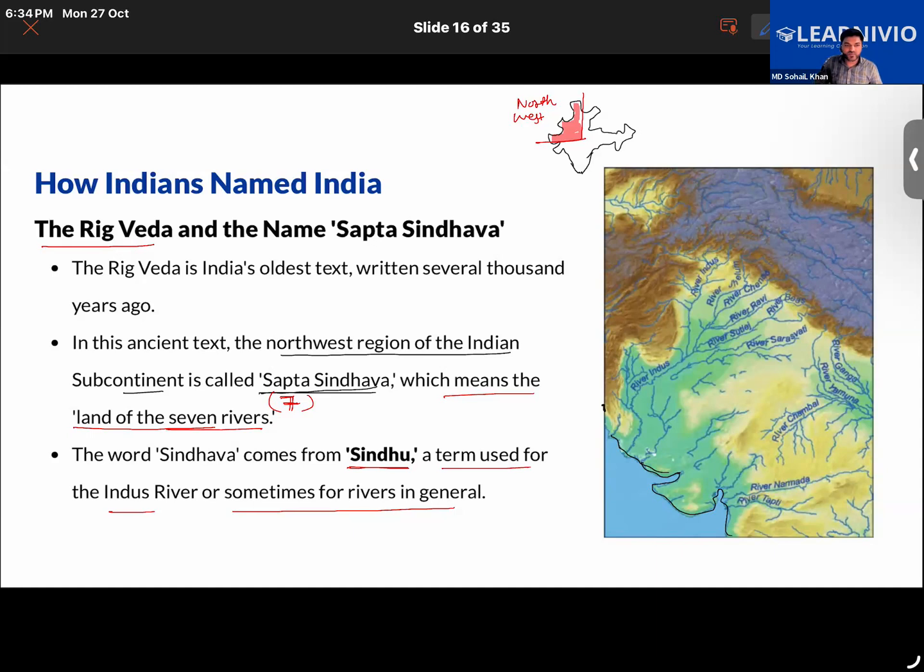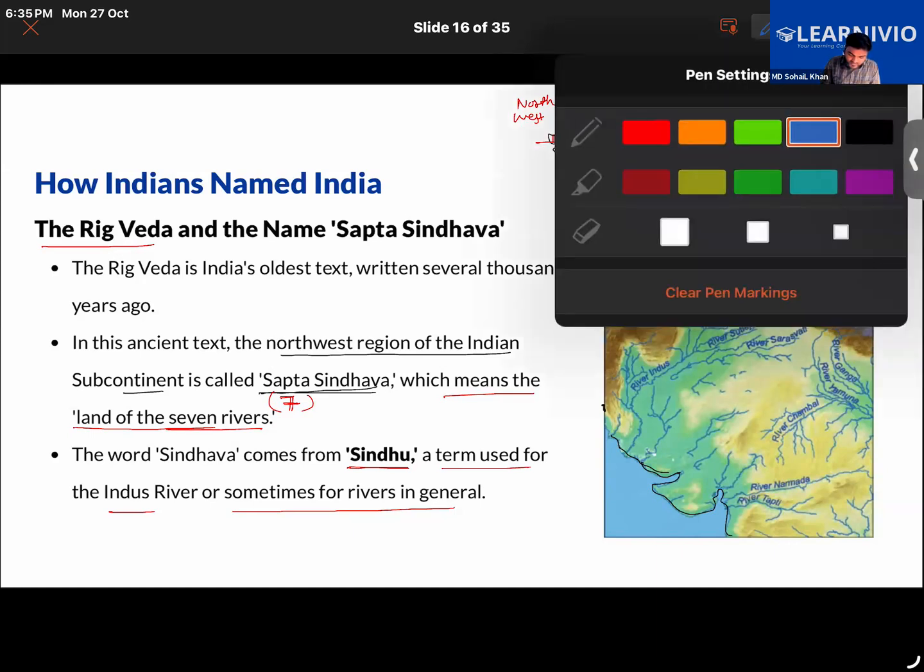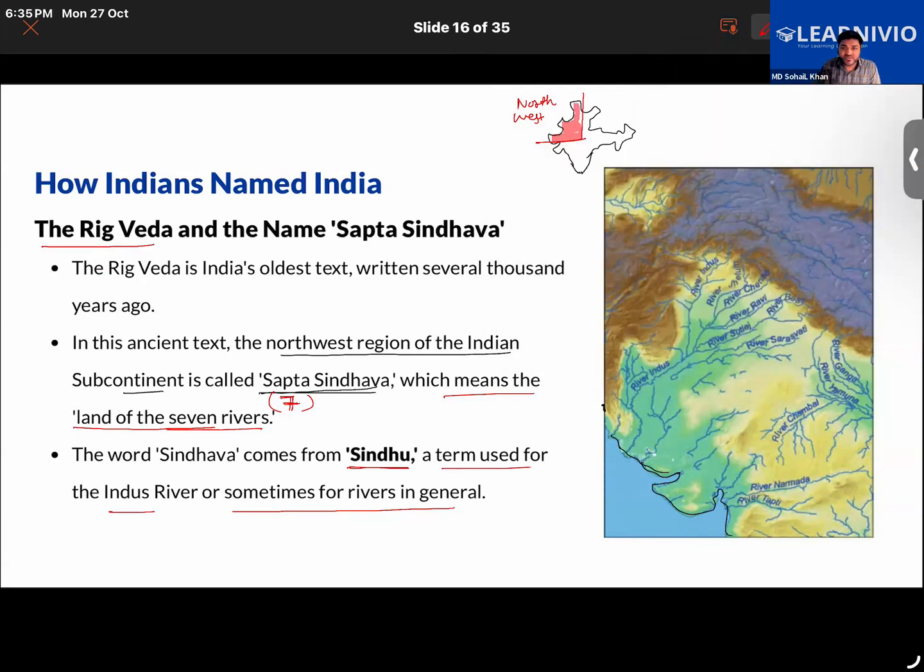We have learned that in the ancient texts, like the Rig Veda, there is a mention of India. We also get to know about the names of India from the travelers who gave accounts of India, and they also mention the conditions of India at that time.